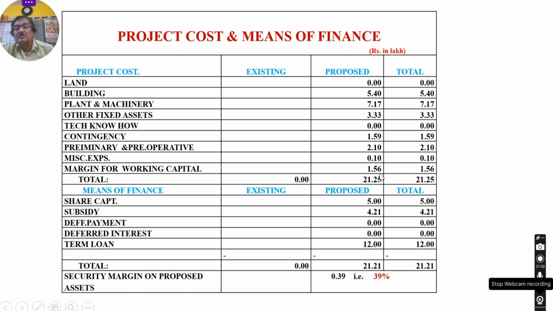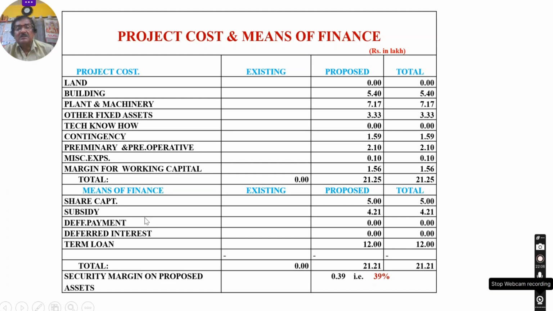Where will this fund come from? This is the means of finance. How will we arrange 21,25,000? The breakup is shown here. Means of finance: share capital means the owner's contribution, say 5 lakhs. Subsidy, if the government is giving a subsidy, then it is given. In this case, it is 4,21,000. I have taken the data arbitrarily.